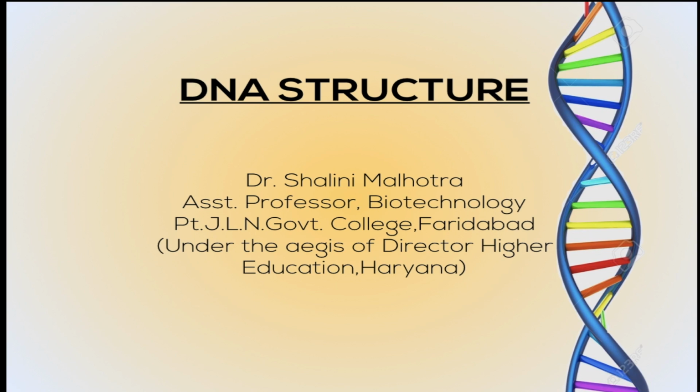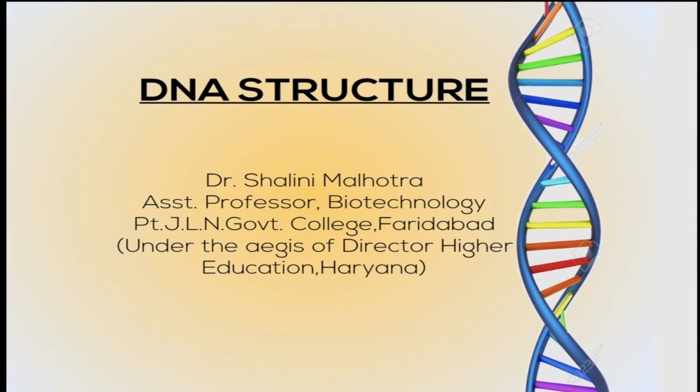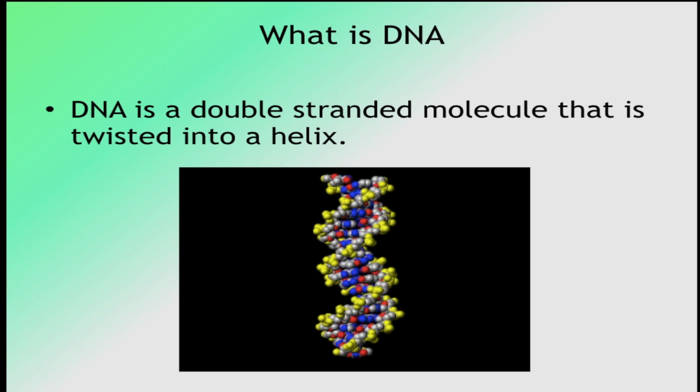Today, we'll be discussing DNA structure. Now, first of all, we should know what is DNA. DNA is a double-stranded molecule that is twisted into a helix. As we all know, all living organisms contain DNA, with the exception of viruses, especially plant viruses, which contain RNA as their genetic material. Deoxyribonucleic acids are high molecular weight polymeric compounds which on complete hydrolysis give base, sugar and phosphate.